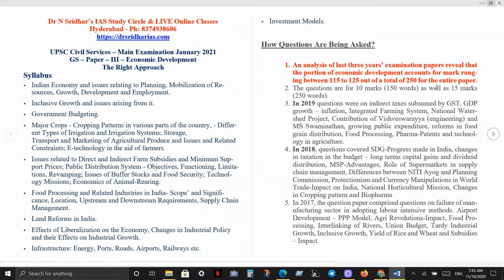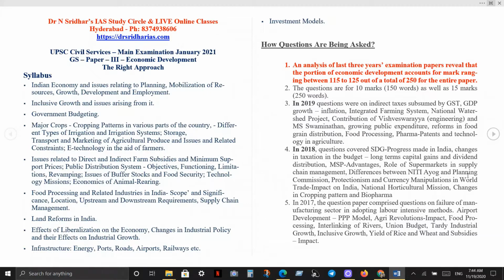So in 2019, we have exactly 125 marks. The questions were asked for 125 marks, and they dealt with GST. The question was how indirect taxes were subsumed by GST. Subsumed means taken over.